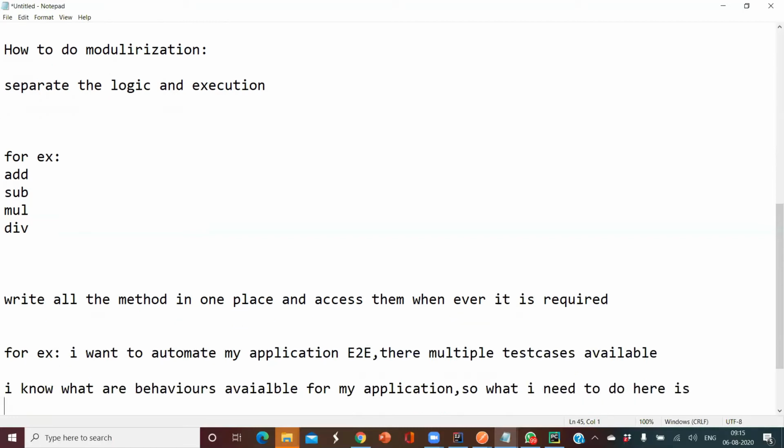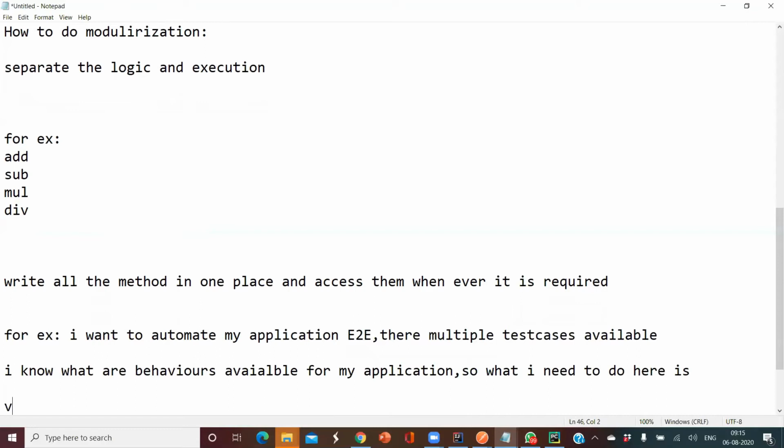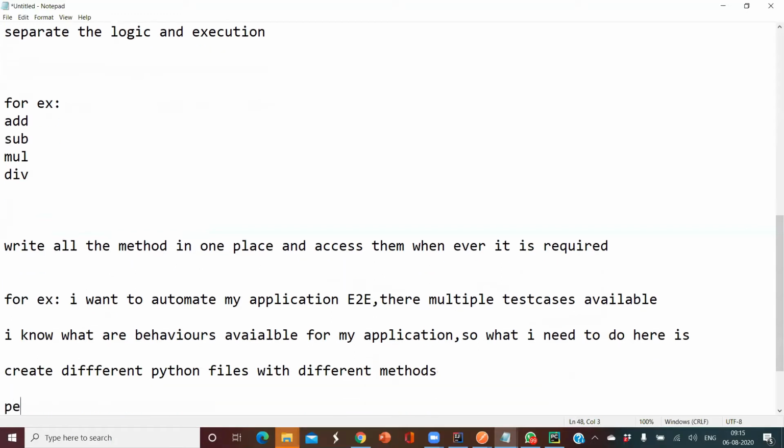So what I need to do is create different Python files with different methods.